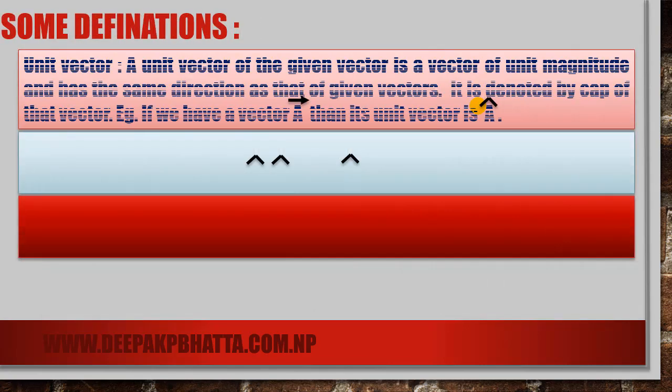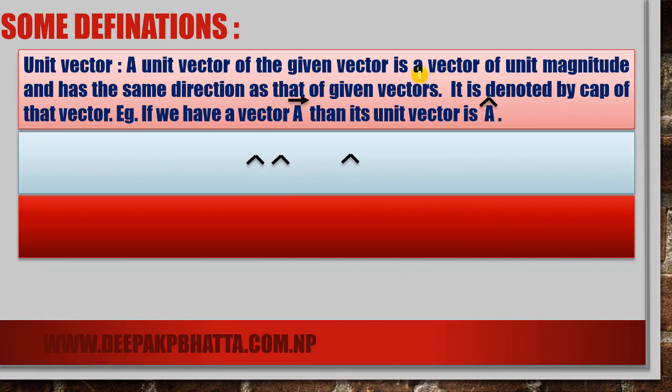Okay, another definition. Here is the unit vector. A unit vector means, unit means what? Unit means one. That's why a unit vector of a given vector is a vector of unit magnitude, which has a magnitude of one, and has the same direction as that of the given vector.